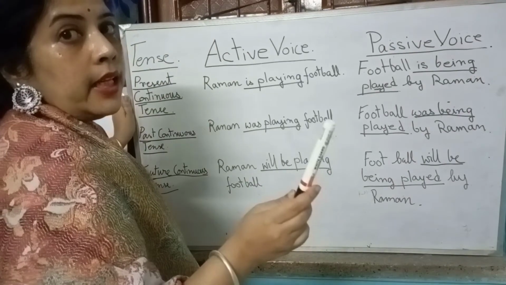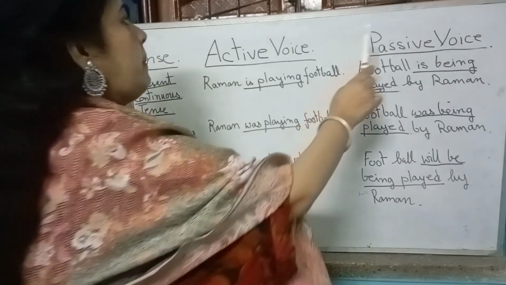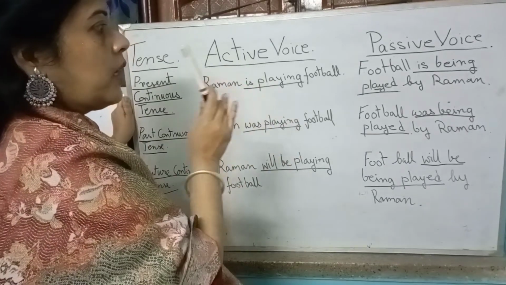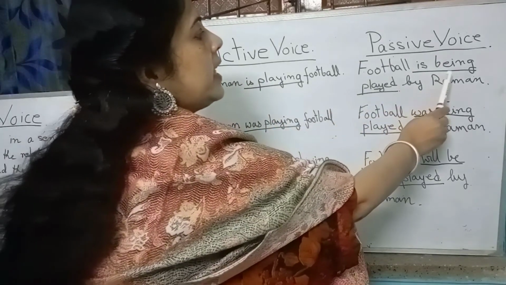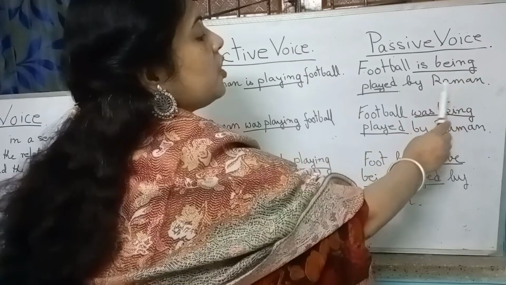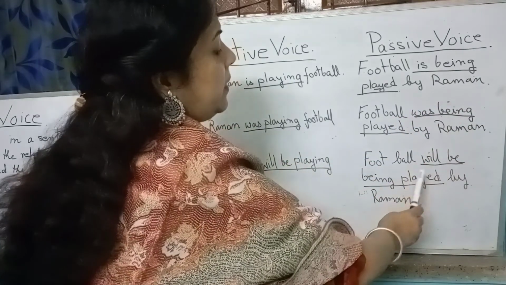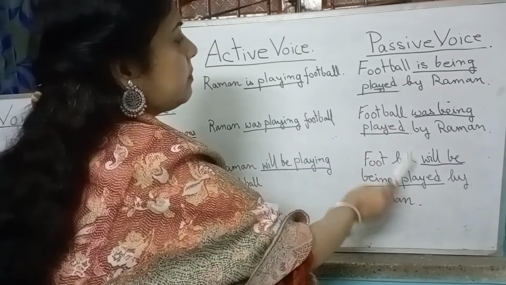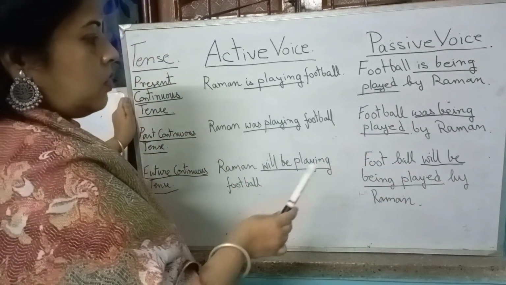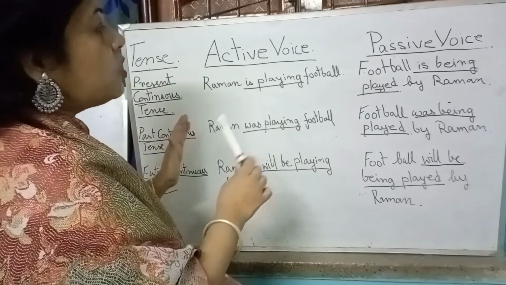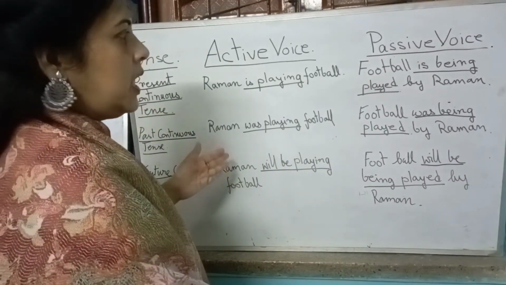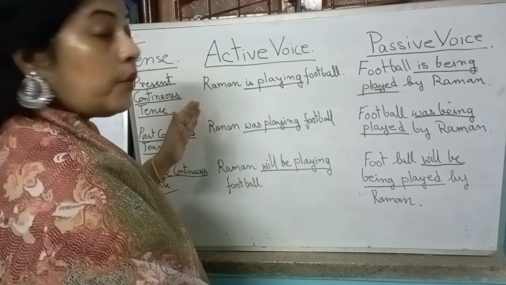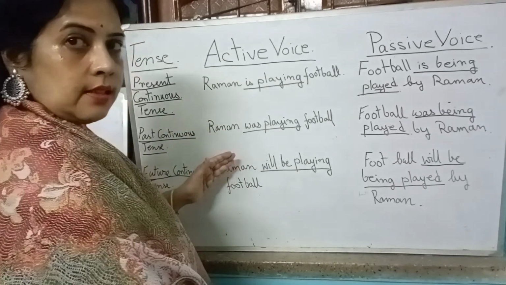So one thing in common we notice is that in passive voice for continuous tenses, it becomes being, being, being, and here the participle form of the verb. And the position of subject and object interchanges as we have been noticing in all the sentences. So, we finish off with continuous tense.